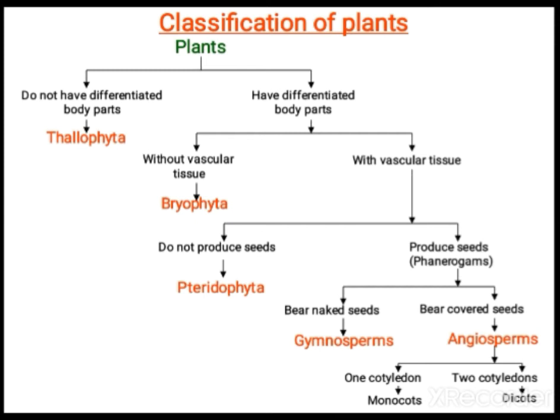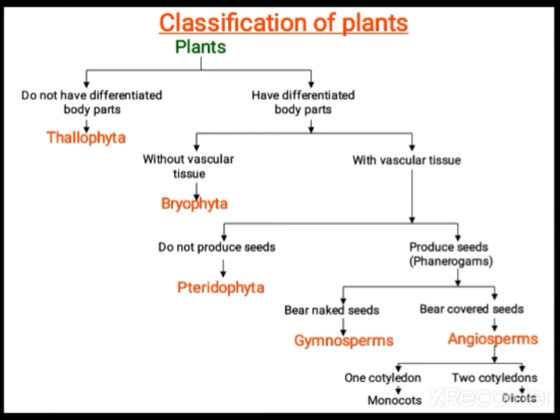With the vascular tissue, if they don't produce seeds, you classify them as Pteridophyta, that is ferns and all come under this example. When they produce seeds, you call them Phanerogamy, and Thallophyta, Bryophyta, Pteridophyta come under Cryptogamy. These 3 come under Cryptogamy, and these 2 come under Phanerogamy.